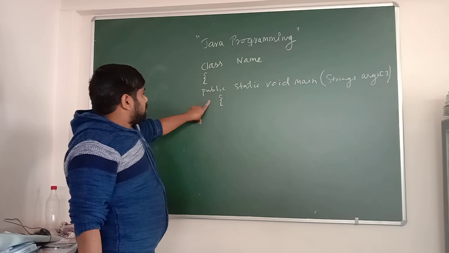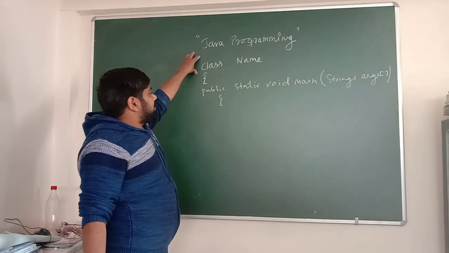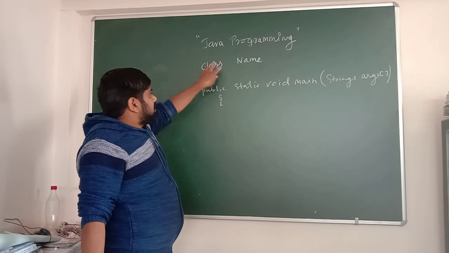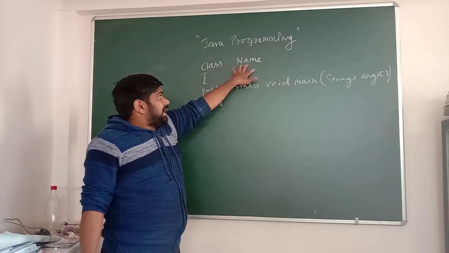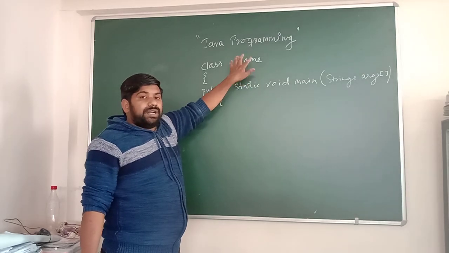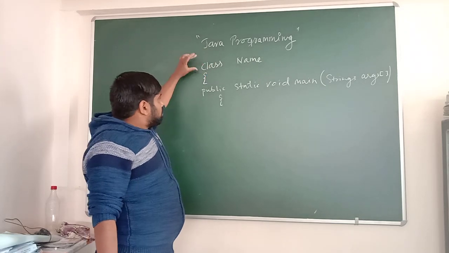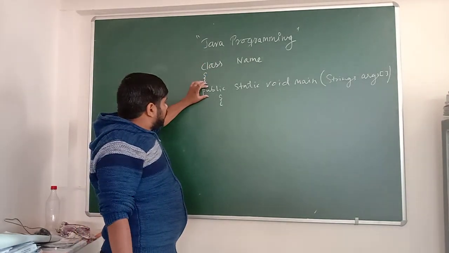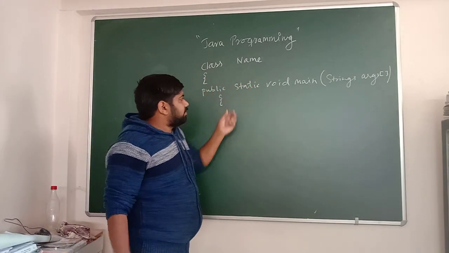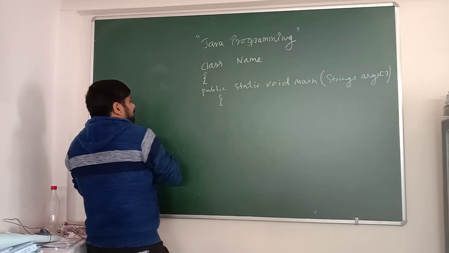Before writing a program, it's very essential for us to write a class. The name of the class can be anything. And as I said, object-oriented programming means whatever is written within the class are the objects. So after the class we are going to open the curly bracket, and after the curly bracket we move on to the main method of the program. This is the main method of the program.